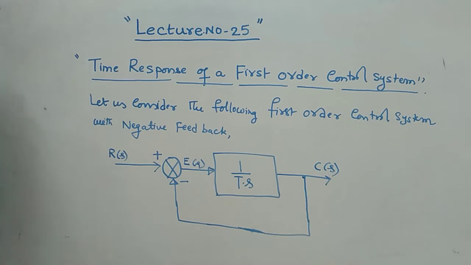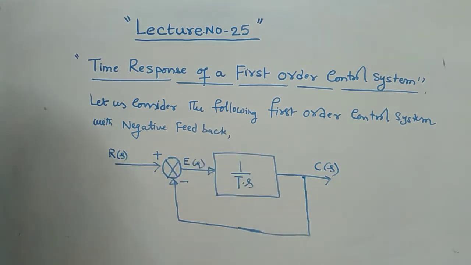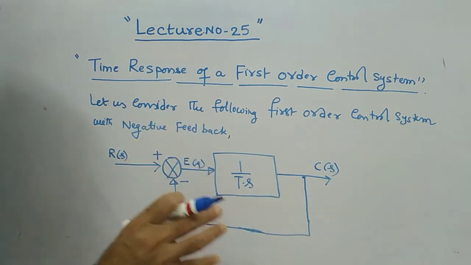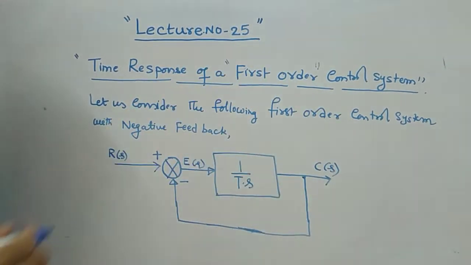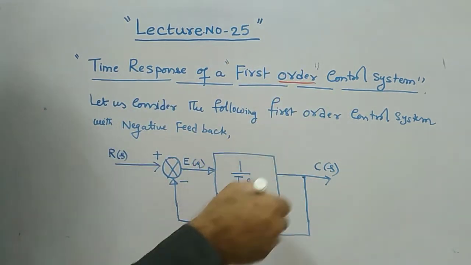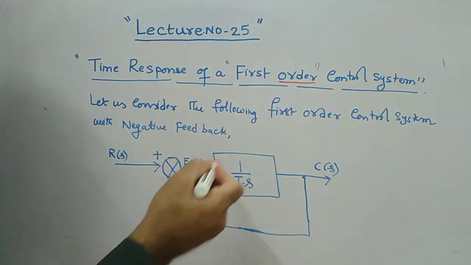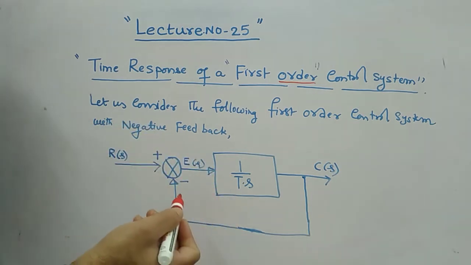Right now, for the sake of understanding, remember that the order of a system can be identified for any given control system. We are talking about the first order. So what is order actually? How can the order of the system be identified? For any given control system, the order can be expressed from the definition of the transfer function itself.